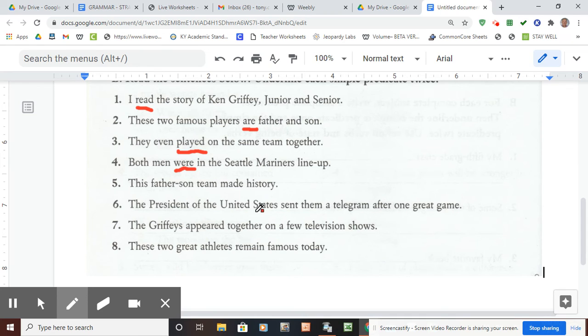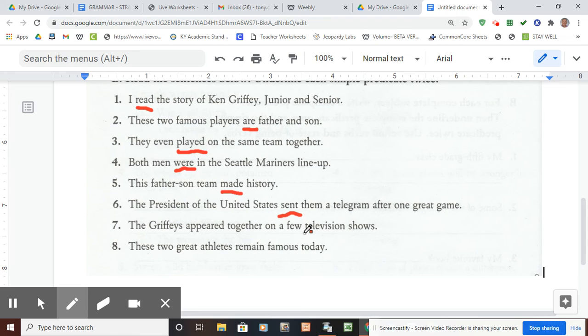Okay, number 5. It says, this father and son team made history. Okay, the simple predicate. What did they do? They made. Okay, made is the simple predicate. Number 6, the President of the United States. That's the subject. What did he do? Sent them a telegraph after one great game.